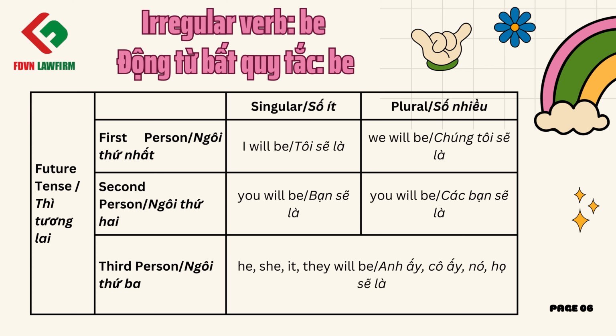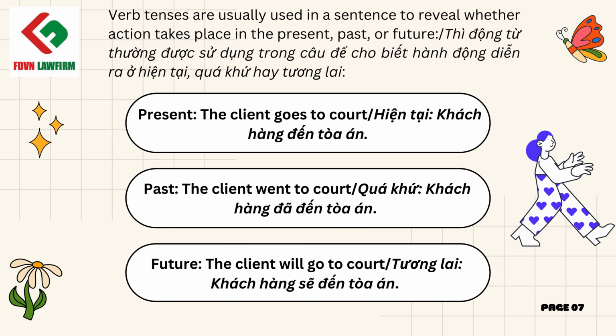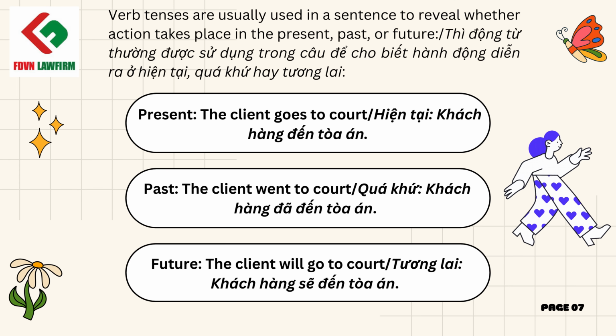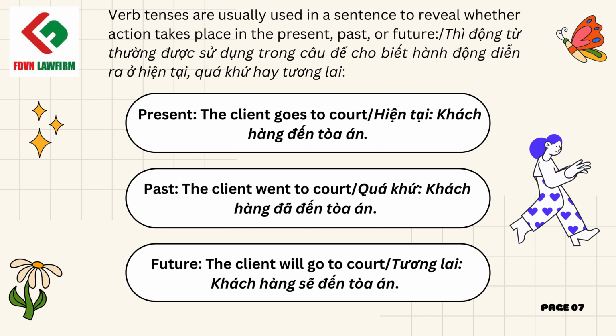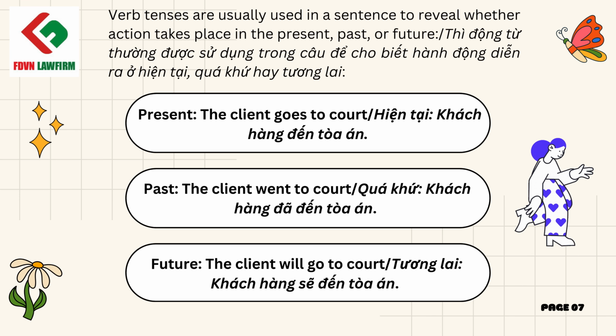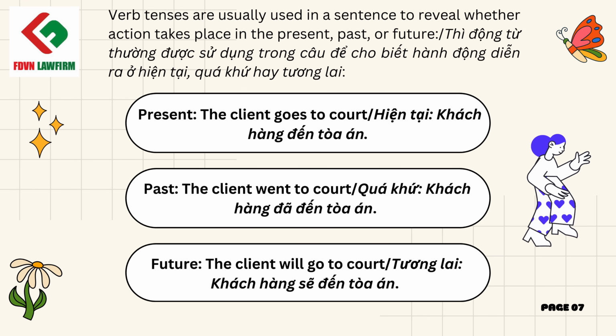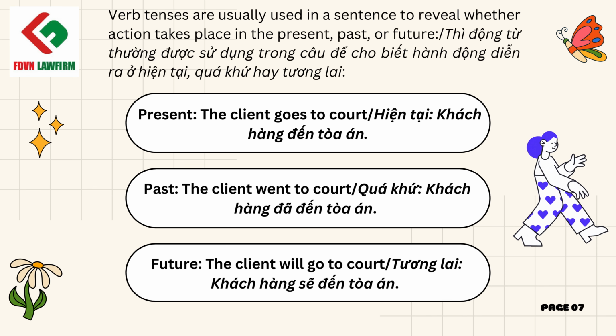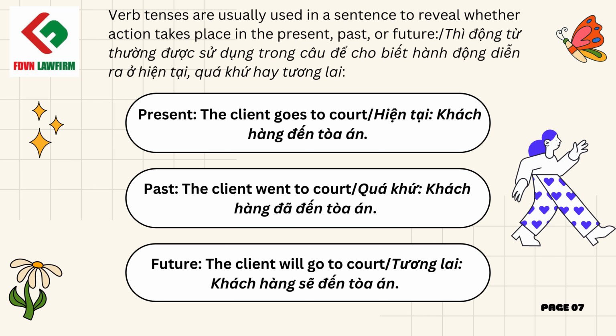Future tense, first person, singular, I will be, plural, we will be, second person, singular, you will be, plural, you will be, third person, he, she, it, they will be. Verb tenses are usually used in a sentence to reveal whether action takes place in the present, past, or future. Present: The client goes to court. Past: The client went to court. Future: The client will go to court.